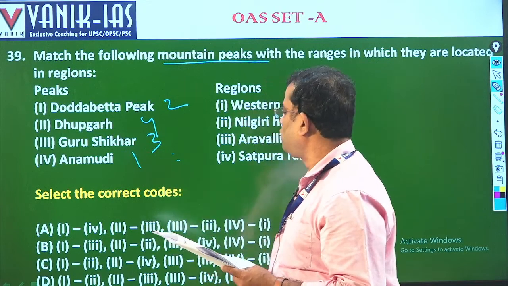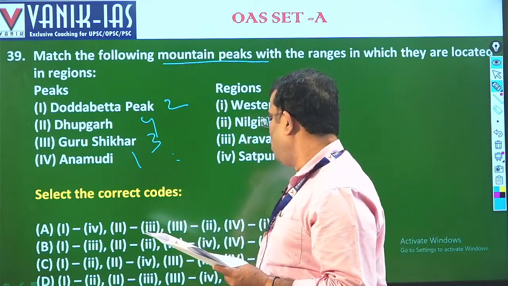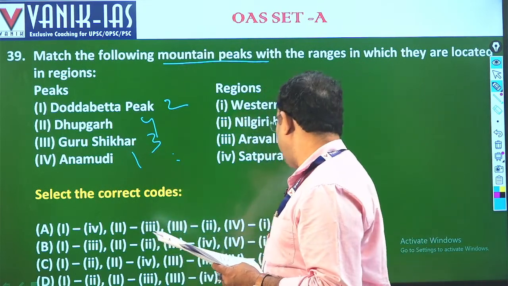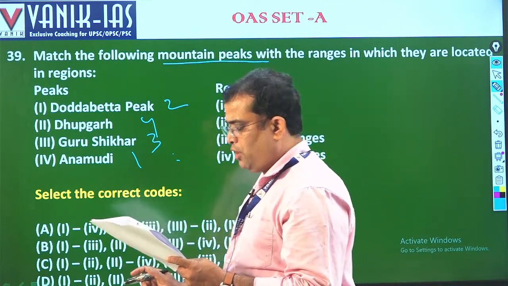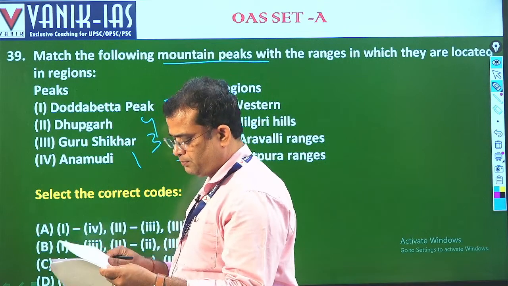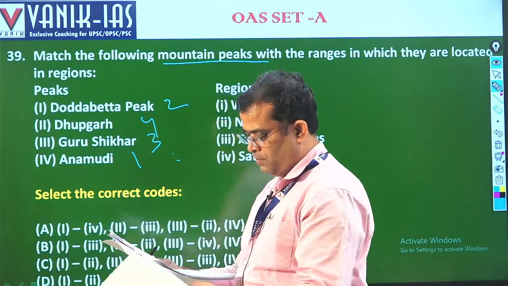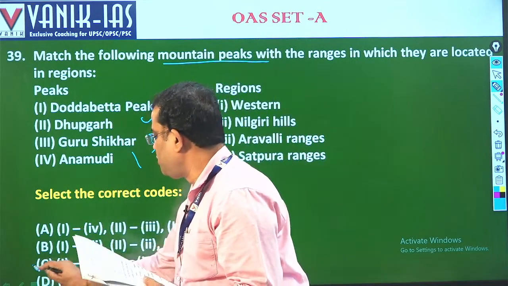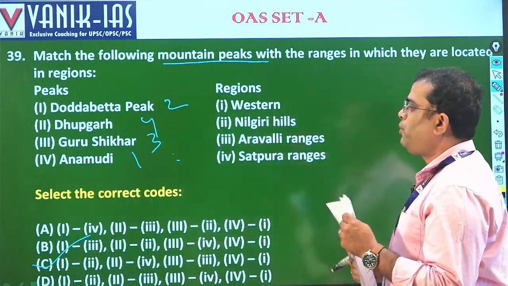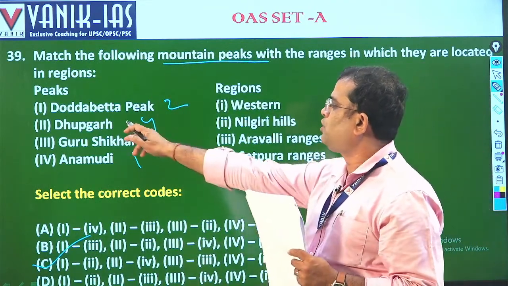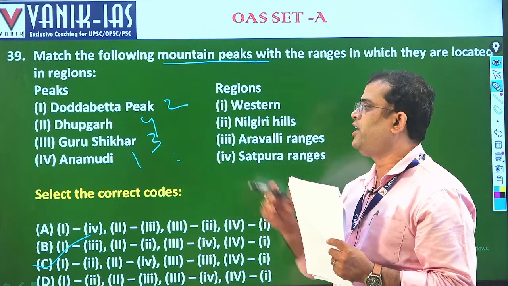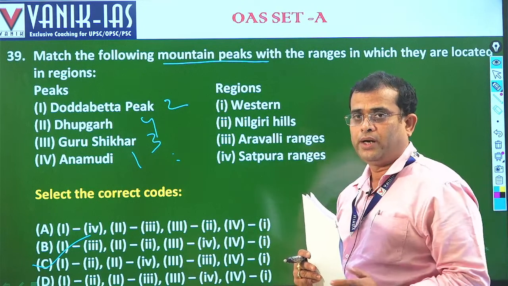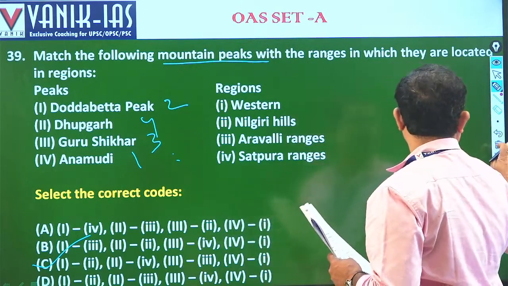So 2, 4, 3, 1. So the answer is C. You have to remember that Dhupgarh is in the Satpura ranges. The highest peak of Satpura is Dhupgarh. Okay, next.